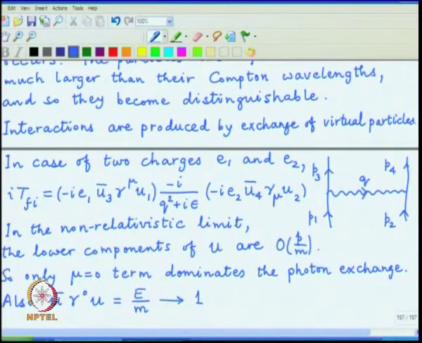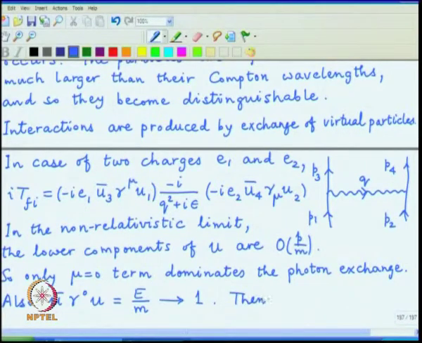It is just that non-relativistics had normalized to unity, and we needed this Lorentz contraction factor in going to the relativistic case, which we are just dropping again.